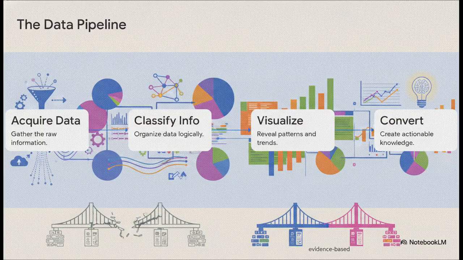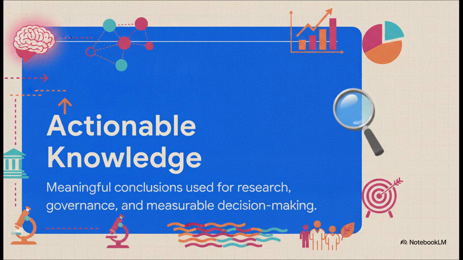So, looking at the complete pipeline, the logic here is super clear, right? We acquire the data, we classify the information, we visualize the trends, and finally, we convert it. Every single phase is a strict dependency for the next one. Skip a step, and your insights fall apart. But execute the whole process properly, you guarantee that your strategies are rooted in actual evidence, not just intuition. Because actionable knowledge is the entire point of this whole shebang.